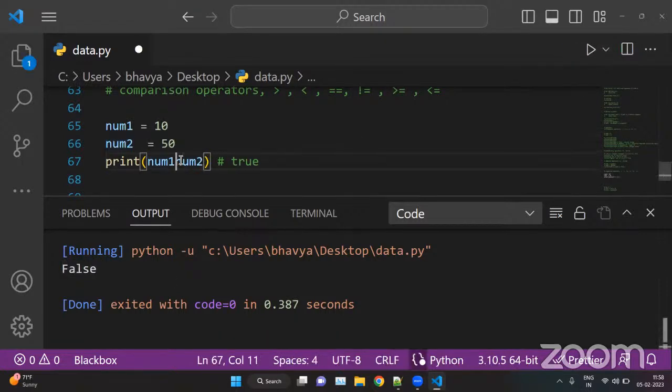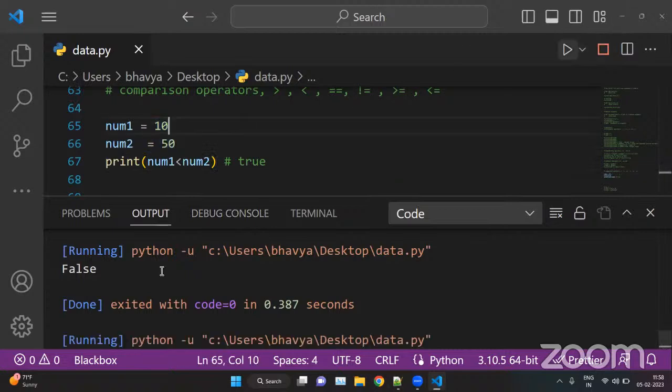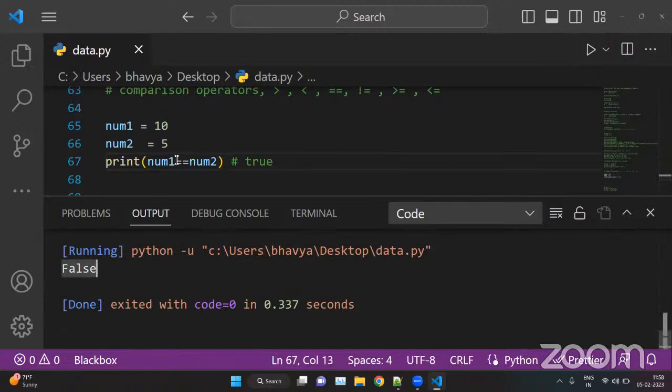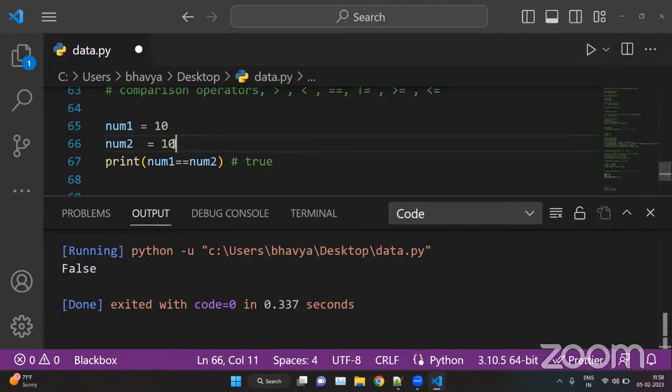Okay, same as we can check for less than. Num1 is less than num2. Yes, because num1 is 10 and num2 is 50, so the answer is true here. And if we put num2 as 5, now the answer is false because num1 is not less than num2. And we can check for the equal sign as well, whether num1 and num2 are equal or not. It is false because num1 is 10 and num2 is 5. Here we can put 10, so num1 and num2 are both equal.